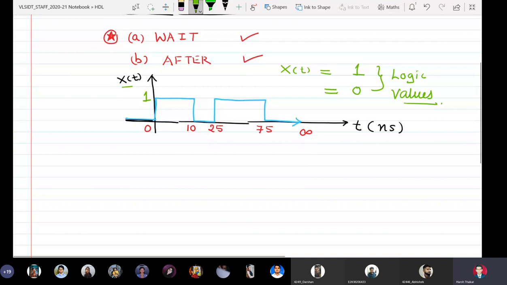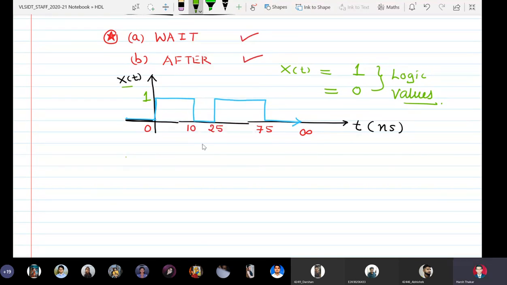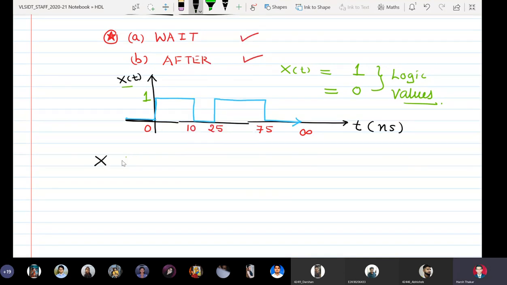In VHDL you cannot write x of t, you have to write only x. So I will say x is assigned.